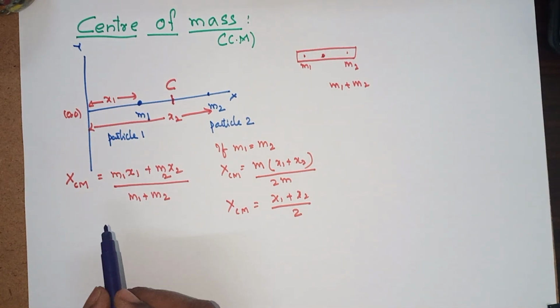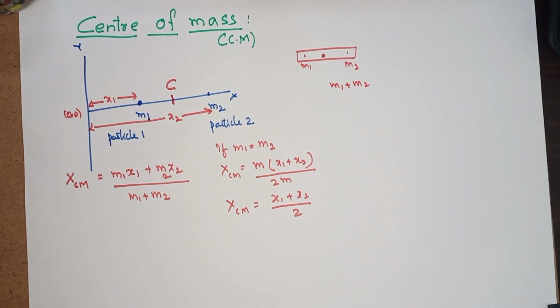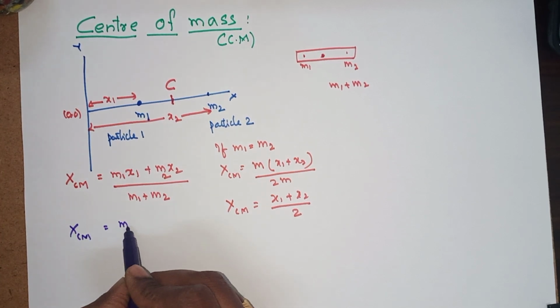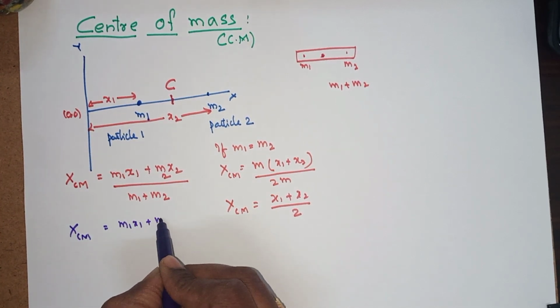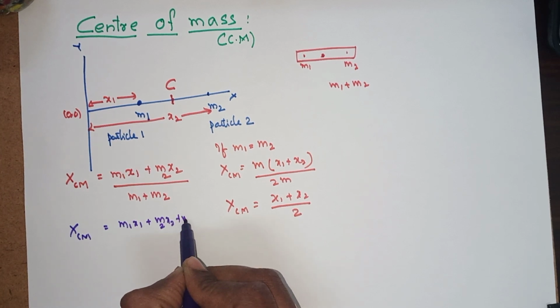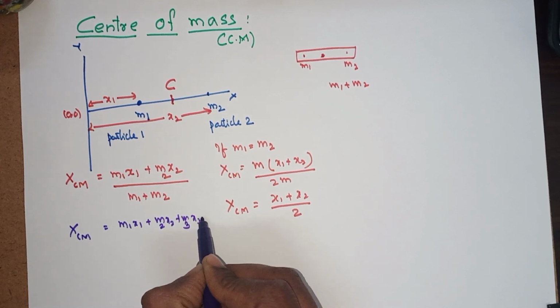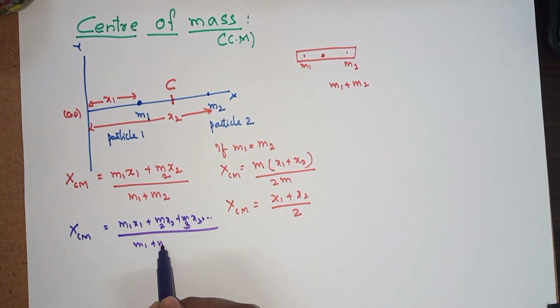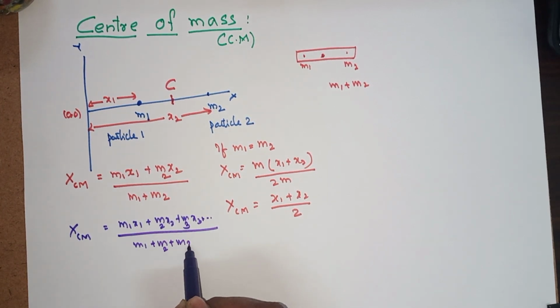If you are considering many locations, many points, because a system or body is composed of many particles, how to write XCM? Generally, m1 x1 plus m2 x2 plus m3 x3 and so on, by m1 plus m2 plus m3.